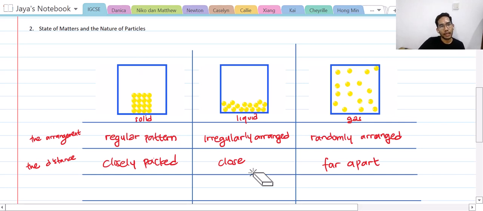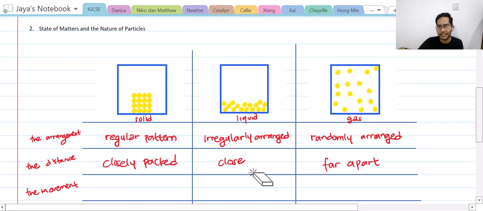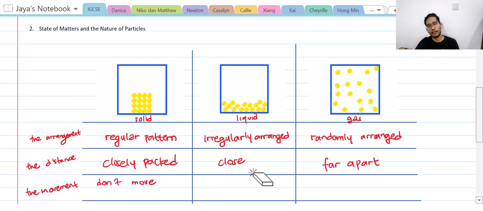Now, how about this third perspective? The third perspective is the movement. Now, for the solid, we can't see from the picture because the picture is not in motion. But just view it in your head. The particles in solid are not moving. They don't move at all.